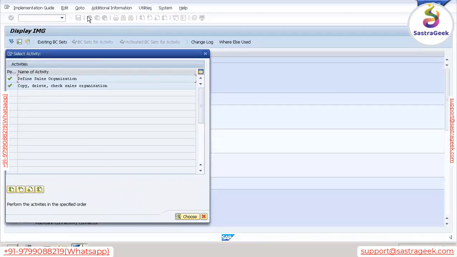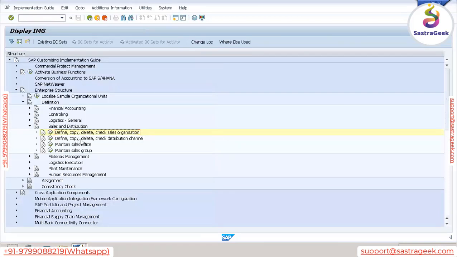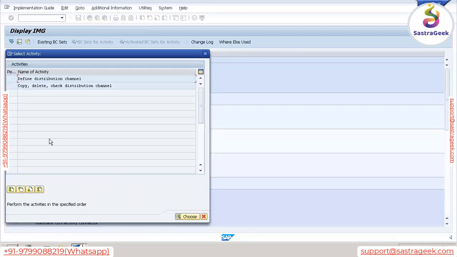Next organizational unit is define, copy, delete, check distribution channel. What is distribution channel? I believe this is a generic term. Most of you know what distribution channel is. So generally, distribution channel is the way of distributing product.